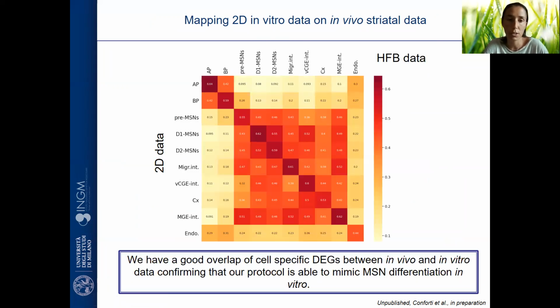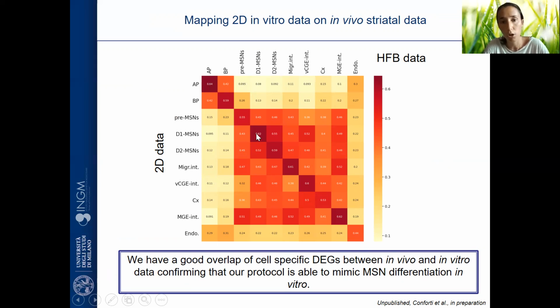When we quantify how similar the two cell types are, so in vivo and in vitro data, you can see here what you have to look at is the diagonal. So the darker the diagonal, the better the data is. On the left is the in vitro data, and on the top is our human fetal brain data. You can see apical progenitors are similar to apical progenitors and less similar to, for example, basal progenitors.